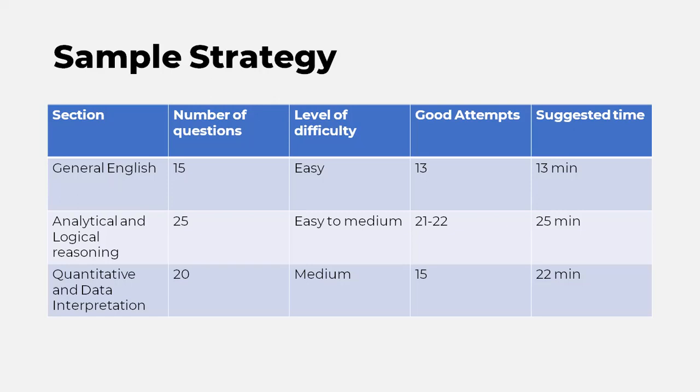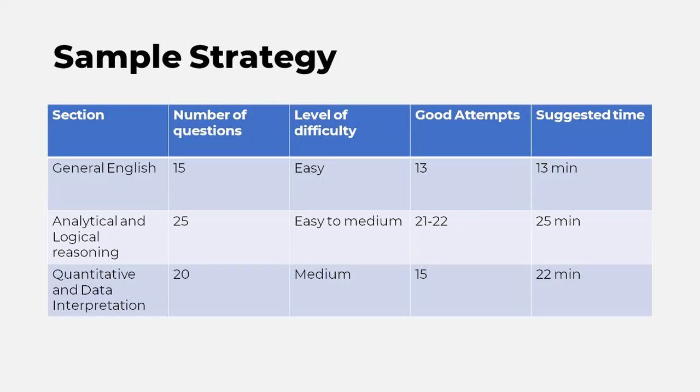Then we have the analytical and logical reasoning. This section is considered a game changer for most people, right? You have to attempt as much as you can in analytical and logical reasoning. 25 questions, generally easy to medium level, and a good attempt would be around 21, 22 questions.